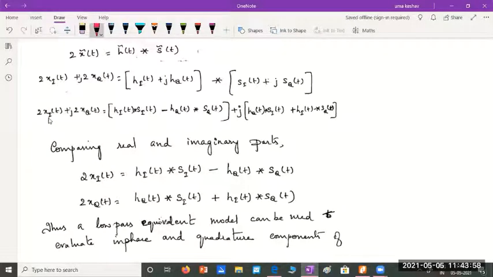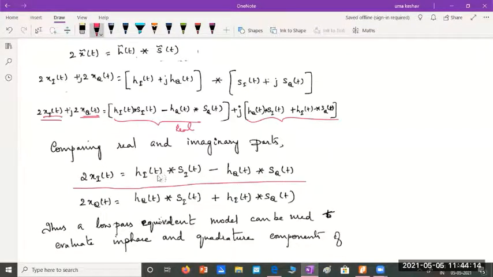Now you can just equate. So equate 2xi of t with the real part and equate the imaginary part 2xq of t with the imaginary part. So you'll get the real part as hi convolved with si minus hq convolved with sq. It's simple. We haven't done any more operation. Just the convolution integral, we have just represented it as a convolution product. Similarly, this 2xq can be written as hq convolved with si plus hi convolved with sq.